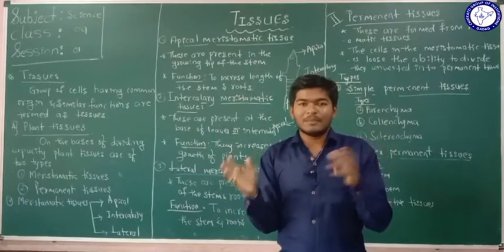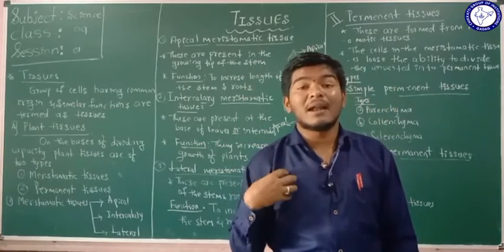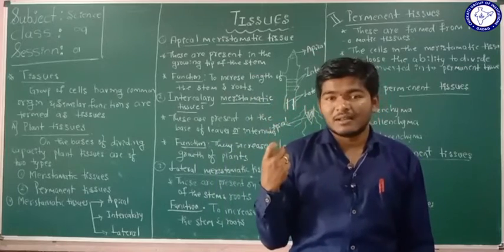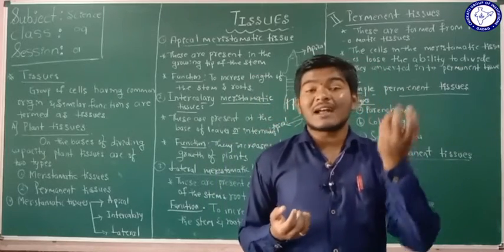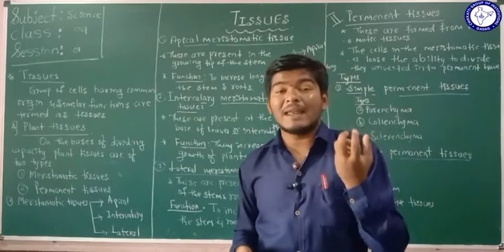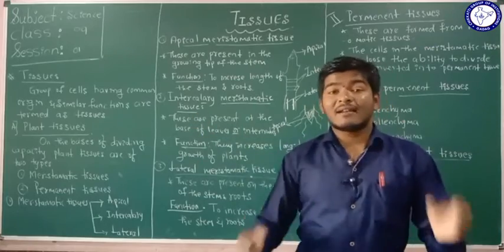For example, one example I am taking here is blood. Blood is one of the transportation tissues. It helps with transportation. It is a liquid-like structure and is one type of animal tissue. The cells of the blood are similar.